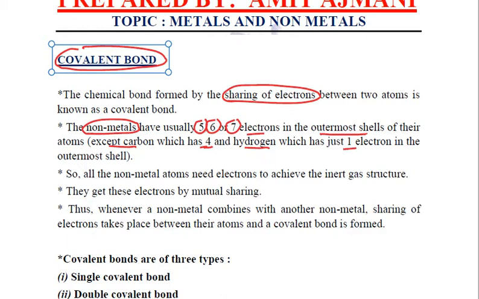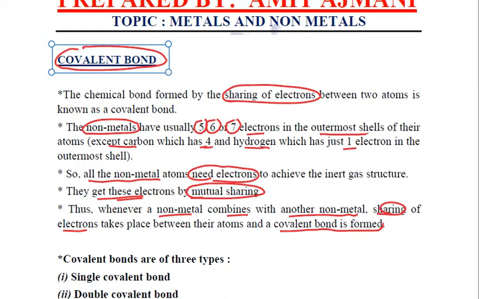Now, in order to achieve the stable inert gas configuration, all the non-metals need electrons. And if there is no metal available, then they obtain these electrons with the help of mutual sharing. So whenever a non-metal which needs electrons combines with another non-metal which again needs electrons, both of them share the electrons and thus a covalent bond is formed.